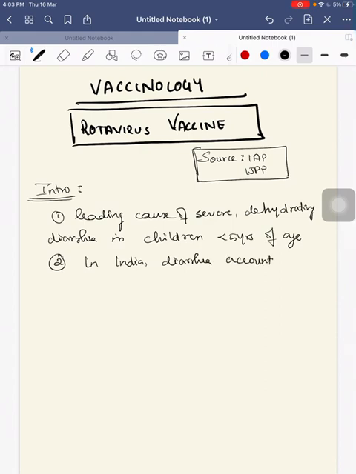Diarrhea accounts for 10% of under 5 mortality.